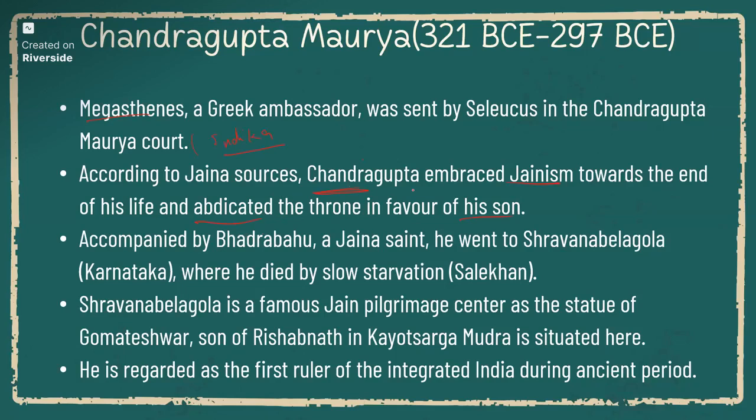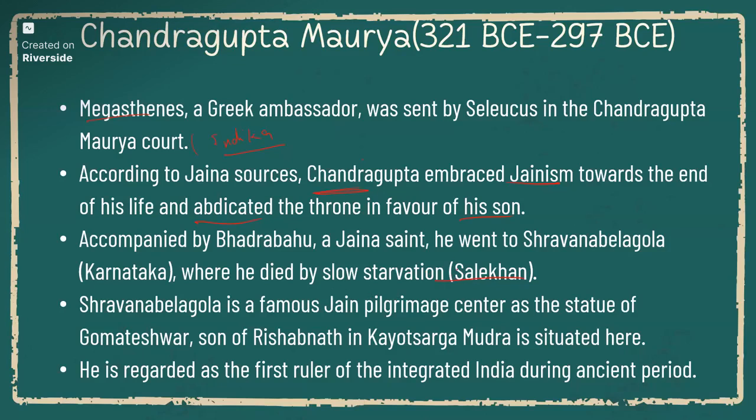And as we have seen during Jainism, along with Bhadrabahu, he went to Shravana Belagola.